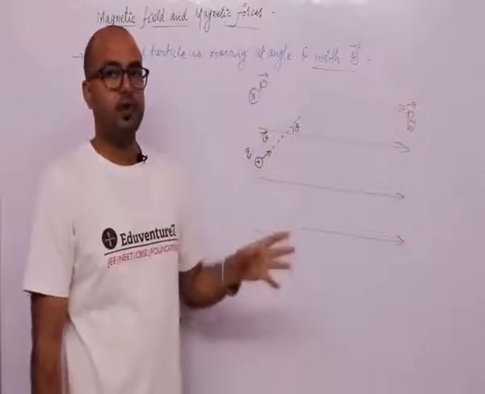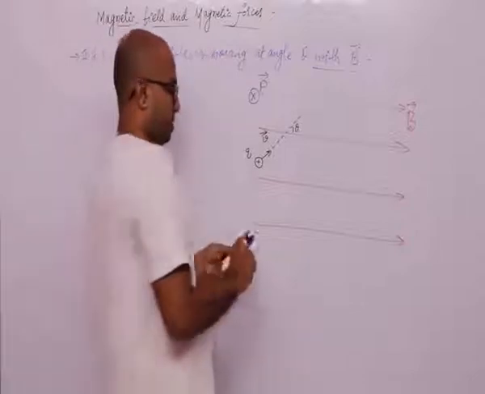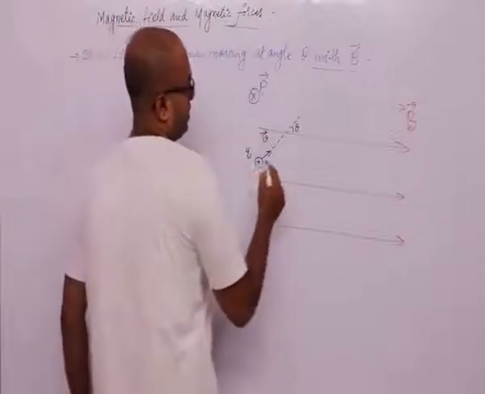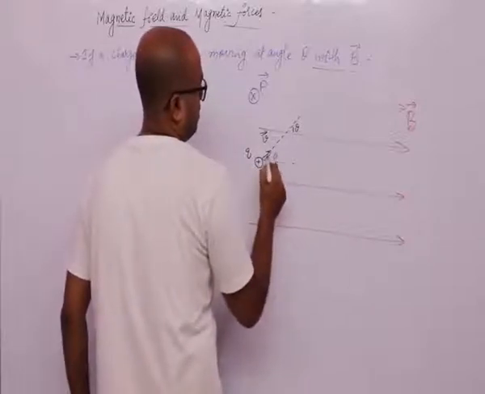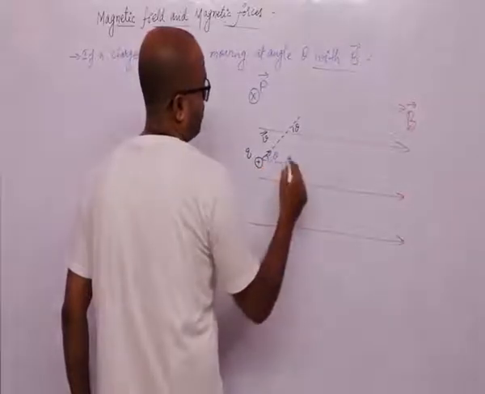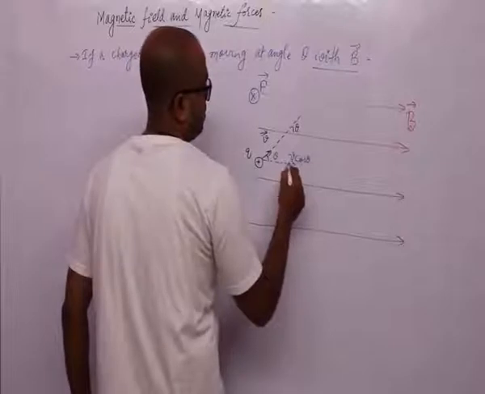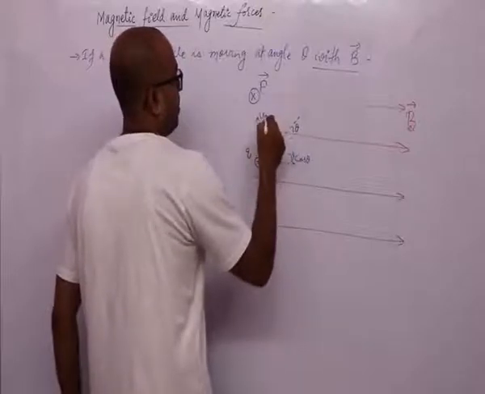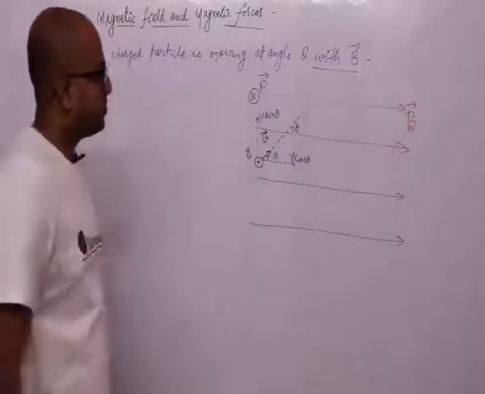Now here, guys, we will pay a little more attention to the fact that this velocity vector can be resolved into two components. This is theta, so it can have two components, that is V cos theta along this direction and V sin theta along this direction.